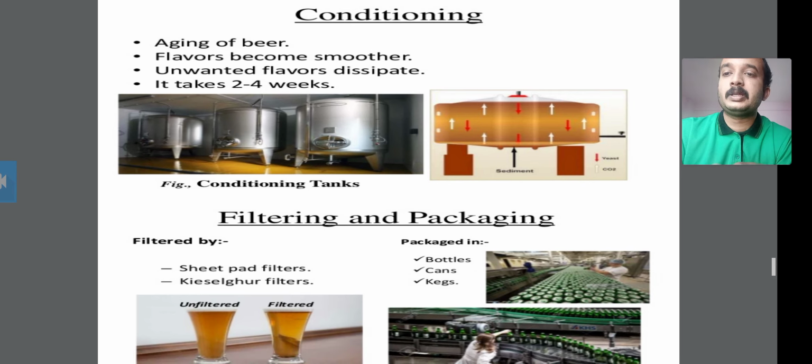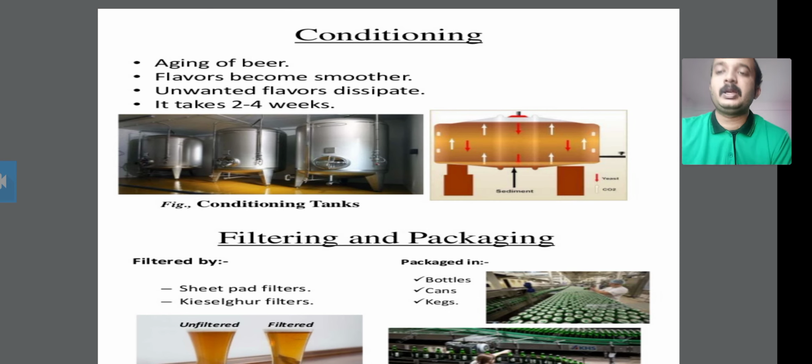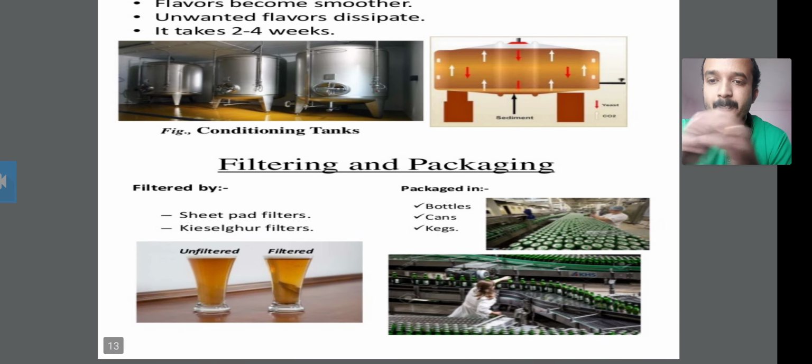After fermentation, you store the beer in a storage tank and age it. The beer's flavor becomes smoother and the unwanted flavors dissipate during this conditioning process. This takes 2 to 4 weeks.